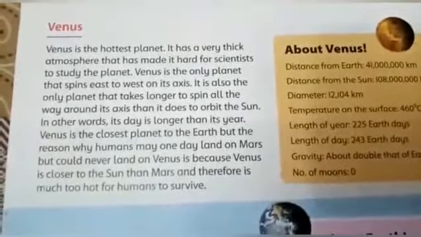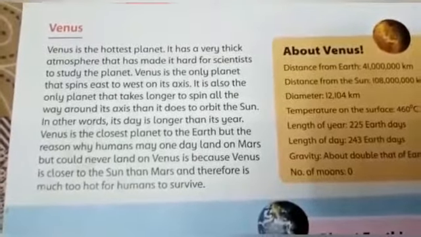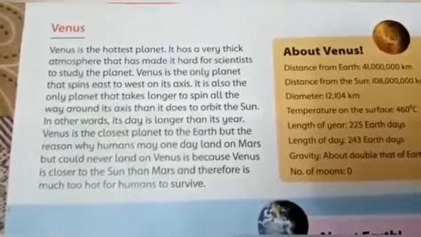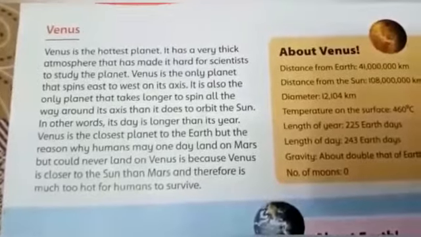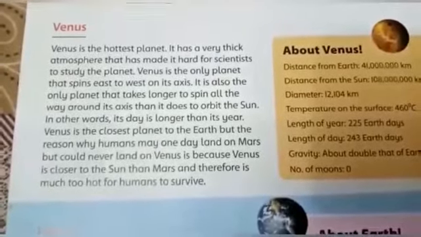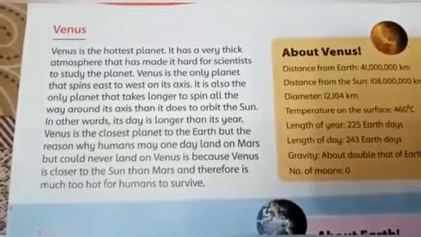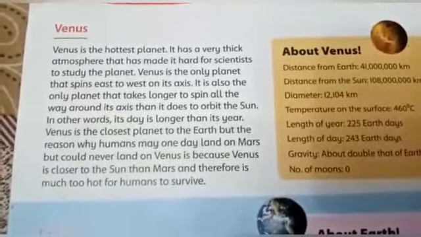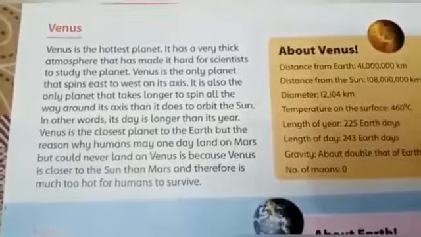Students, Venus is the closest planet to the Earth, but the reason why humans can survive on Mars but can't survive on Venus is because Venus is much closer to the Sun than Mars and therefore is too hot for humans to survive.